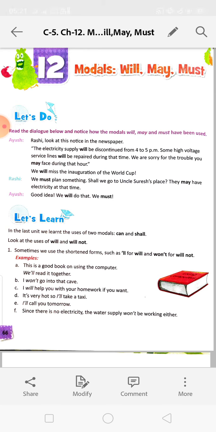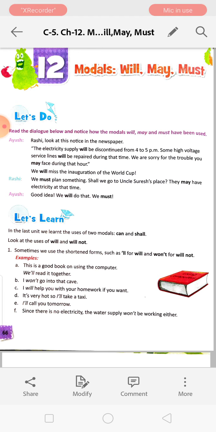Shall we go to Uncle Suresh's place? They may have electricity at that time. So it is a small possibility. Good idea. We will do that. Will is the decision, an instant decision.